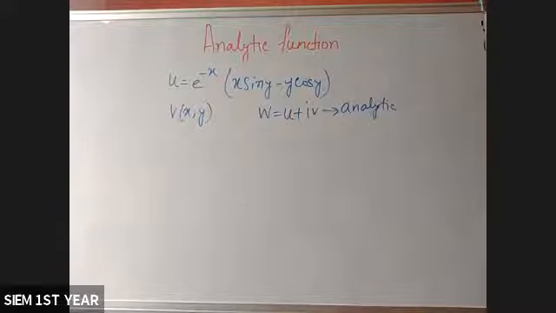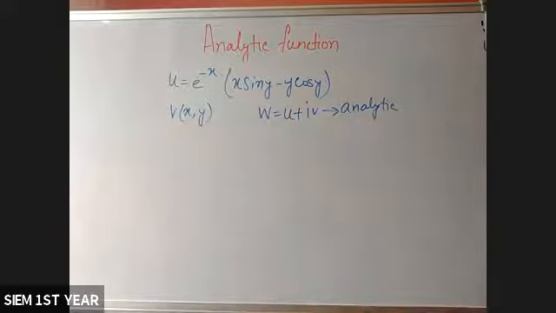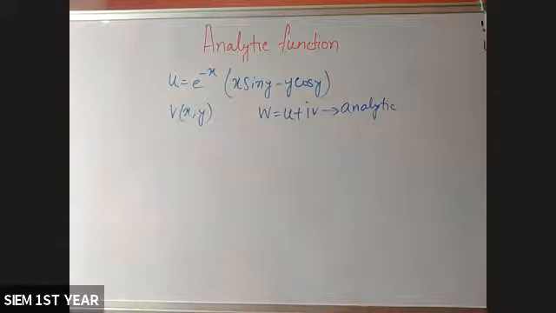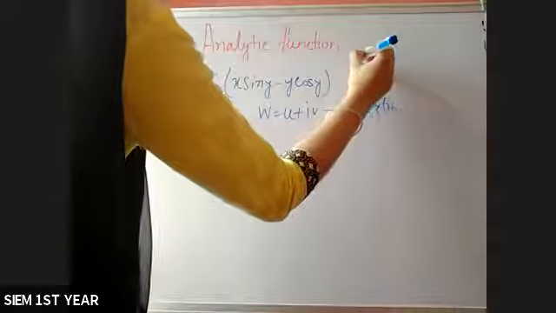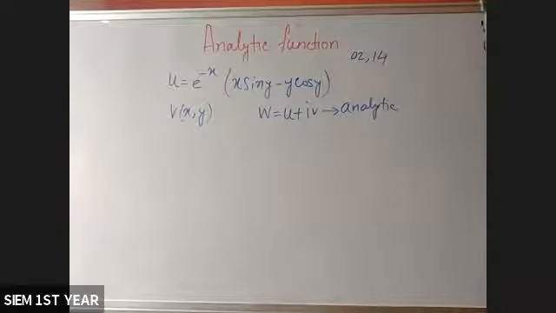So mainly they give you u, you have to find the conjugate harmonic function v, and then find the function. It is a question from 2002 and 2014. From this topic, they will mainly ask this problem only. So let's start this problem.